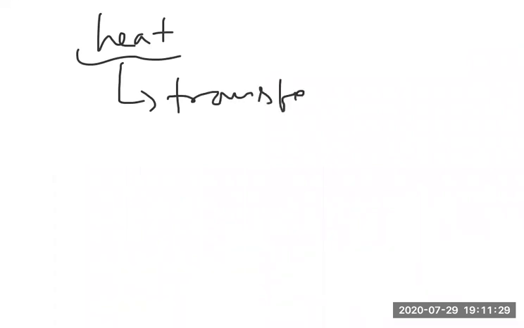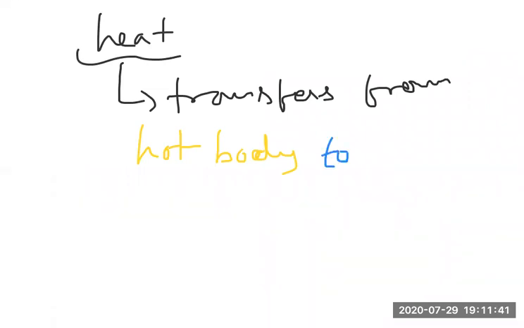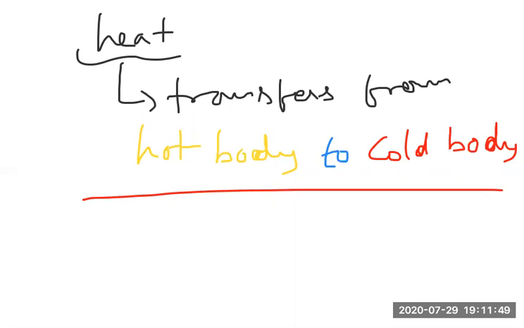So heat transfers from where to where? Transfers from hot body to cold body. Hot body to cold body, that is the heat property. So heat gets transferred from hot body to cold body. Fine. We understood in which direction heat flows.